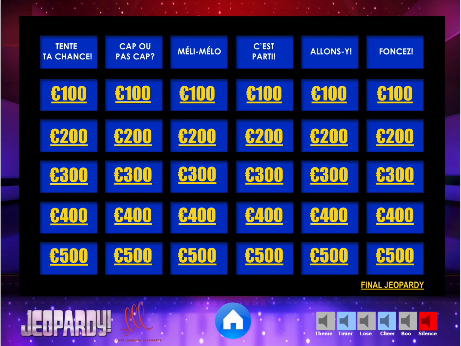This is what the game board looks like. So you can see there you have your 6 categories, and each category has 5 questions. The students will choose the level of difficulty of the question they want to attack during the game.